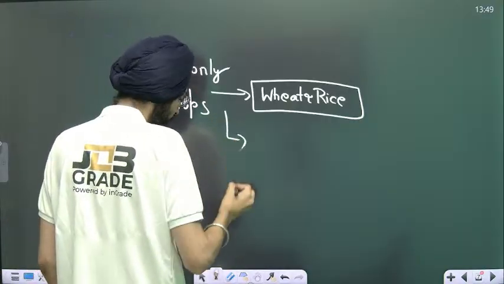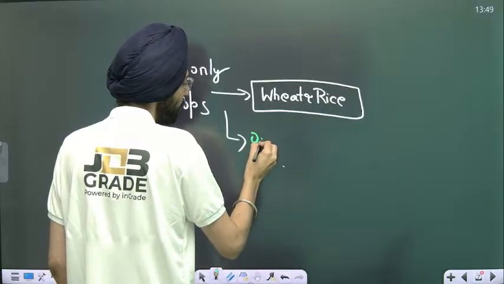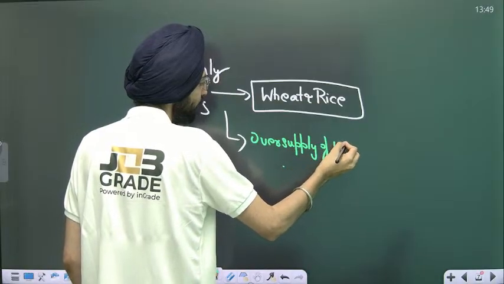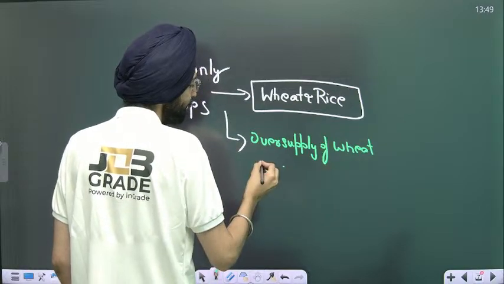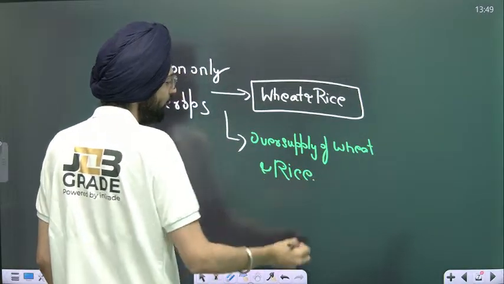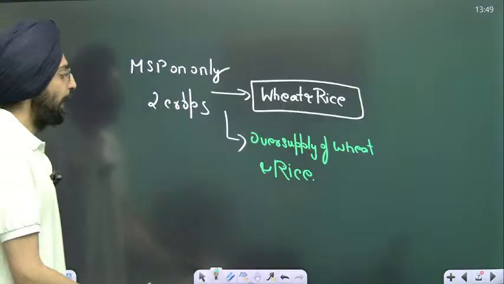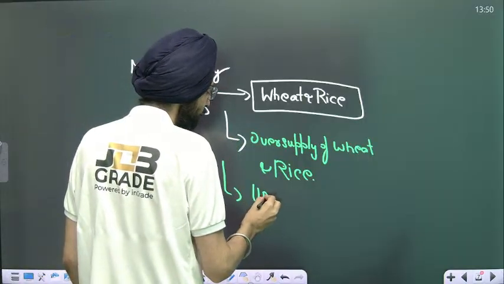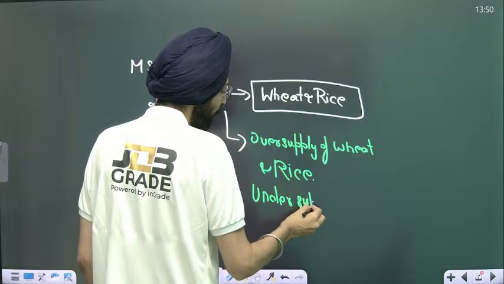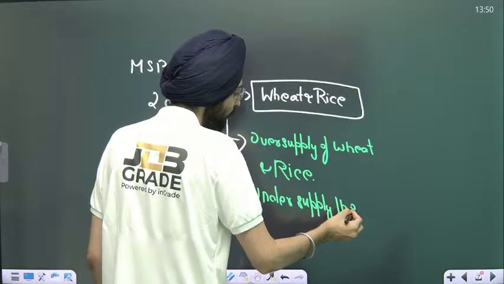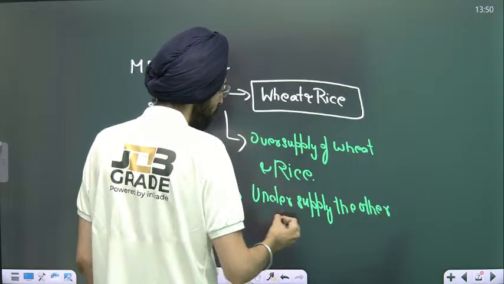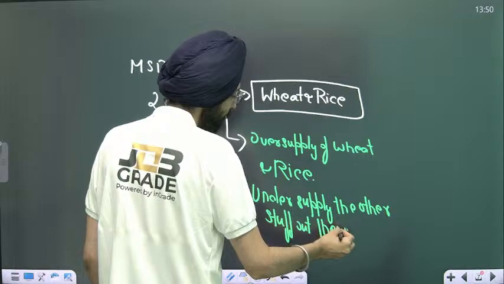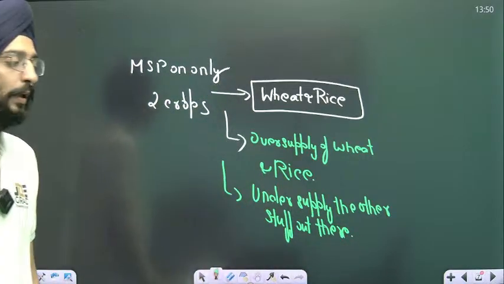It will lead to oversupply of wheat and rice, and ultimately it will reduce a lot of things for them, but it will undersupply the other important stuff.